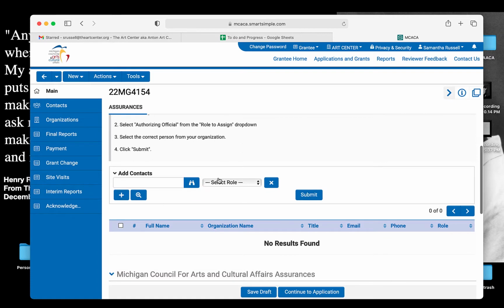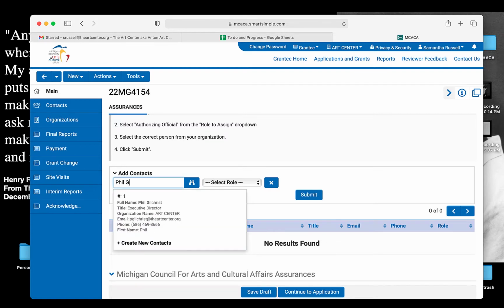You're going to add contacts here. The first one you'll want to add is your principal or superintendent. I'm going to type in my boss's name to show the example. This should populate out of your organization's information, so just double check that you're getting the correct person. Your school district may already have one set up. This is why it's great to communicate with your principal or superintendent to find out if these types of things already exist in the Smart Simple system.